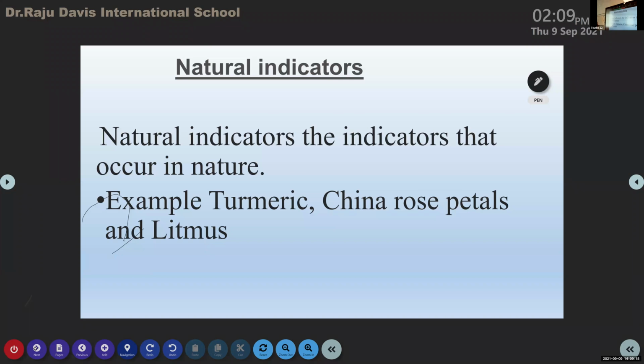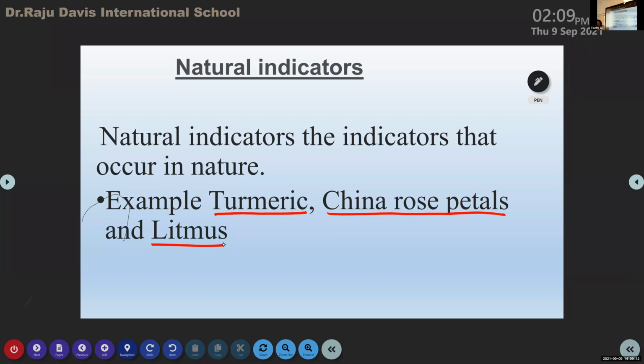Natural indicators are those indicators that occur in nature. So the indicators that we obtain from nature are called natural indicators. Examples of natural indicators are turmeric, China rose petals, and litmus.